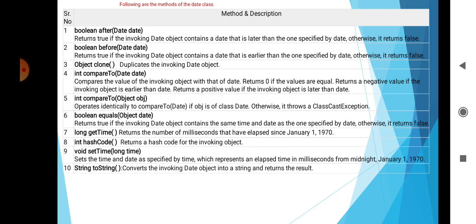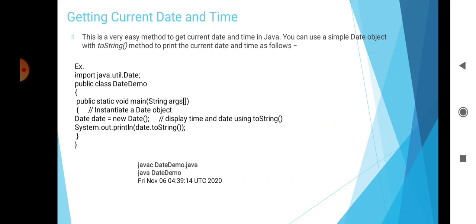These are the methods of the Date class. Then, getting current date and time. This is a very easy way to get the current date and time in Java. You can use a simple Date object with the toString method to print the current date and time as follows.